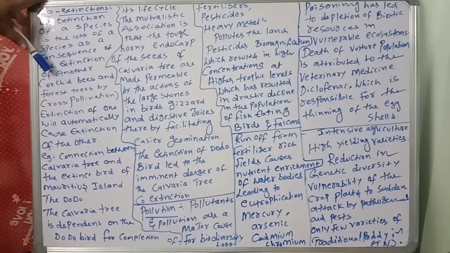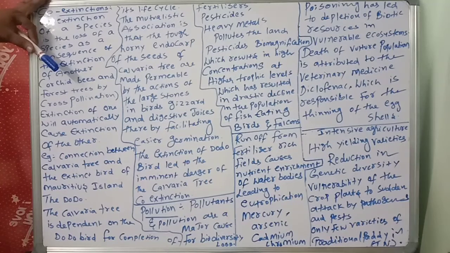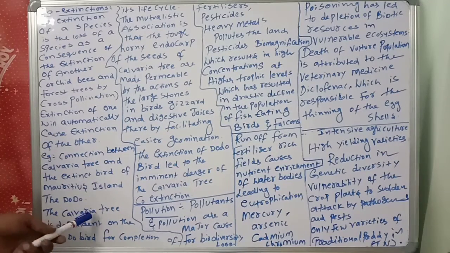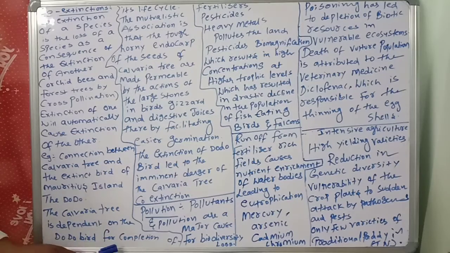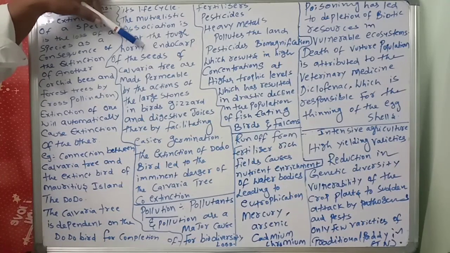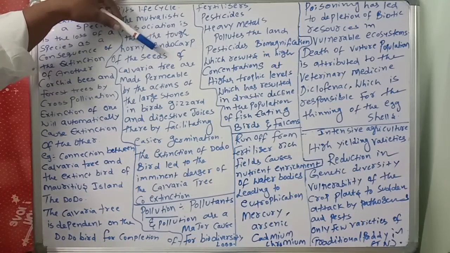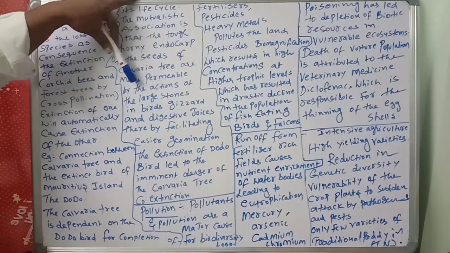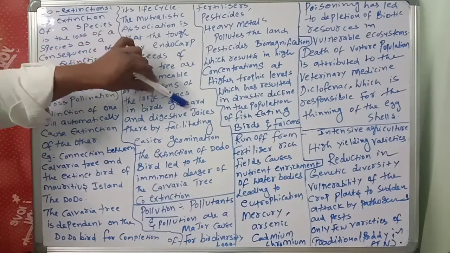So orchid bees and forest trees by cross pollination is one example. Extinction of one will automatically cause extinction of the other. Another example is the connection between the Calvaria tree and the extinct bird of Mauritius Island, the dodo. The Calvaria tree is dependent on the dodo bird for completion of its life cycle. The mutualistic association is that the tough horny endocarp, which is the innermost layer of the fruit wall after pericarp, endocarp and mesocarp, of the seeds of the Calvaria tree is made permeable by the action of the large stones in the bird's gizzard.